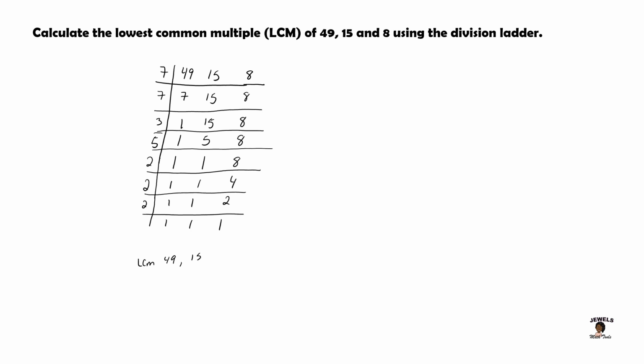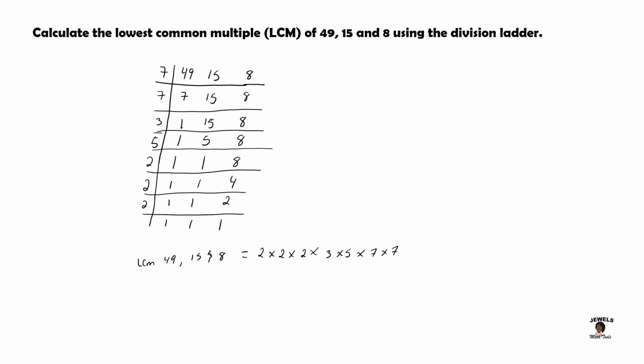And one thing you need to remember when calculating the LCM and you have 3 or 4 or even 2 numbers, remember that with the LCM, unlike the HCF on a single division ladder, the LCM requires us to use all of the numbers that we use. So we will be multiplying 2 times 2 times 2 times 3 times 5 times 7 times 7.